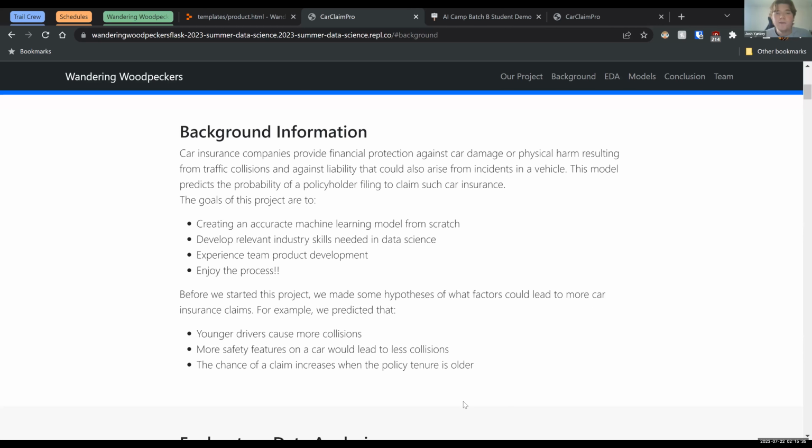And then just in case you guys aren't familiar, this policy tenure, that basically just means how long a person has car insurance. So if you bought your car insurance in the 90s, you will have had car insurance for 20 years, so your policy tenure is 20 years old.